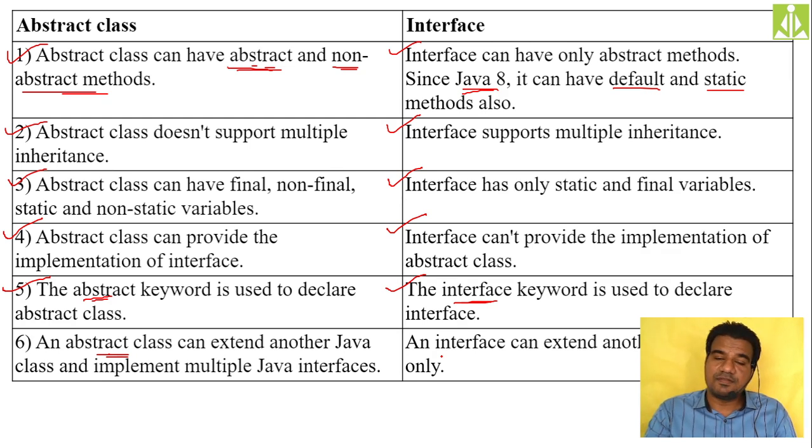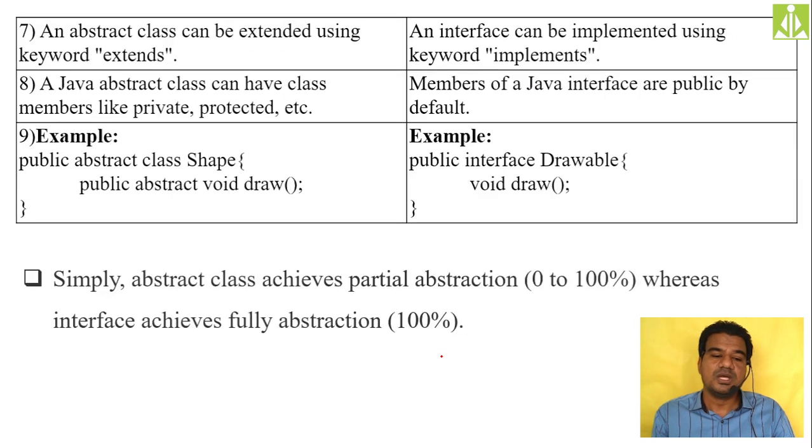Your abstract class can extend other abstract classes as well as normal classes, and your abstract class can also implement other interfaces. But your interface can only extend other interfaces. Other situations are not allowed, like extending normal classes or extending abstract classes. These types of things are not allowed. Your interface can only extend other interfaces in Java. Remember this one.